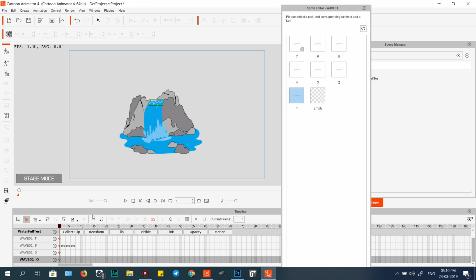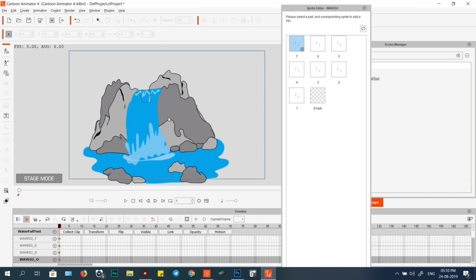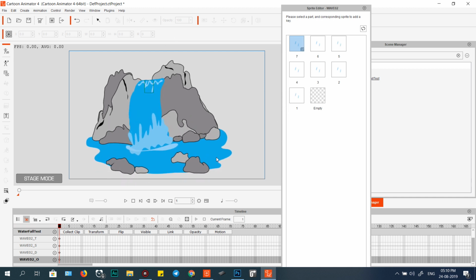And the first frame also for another, the water, zoom in. We check which one is first. This first 1, 7, 6, 5, 4, 3, 2, 1.